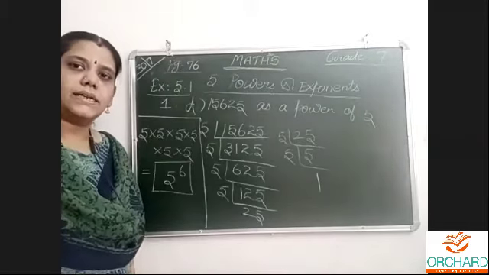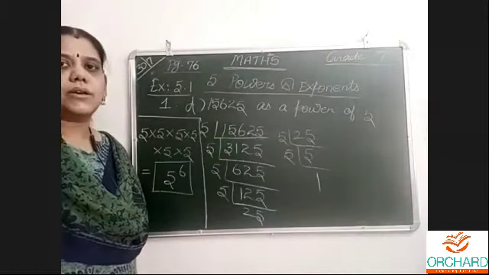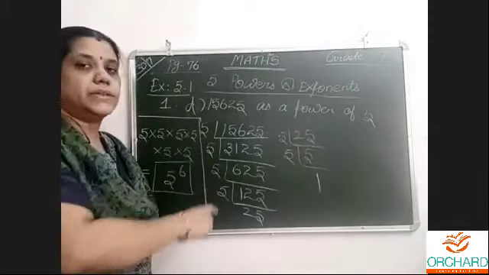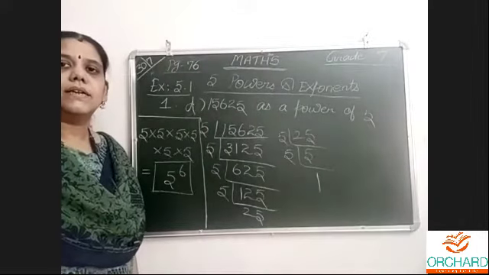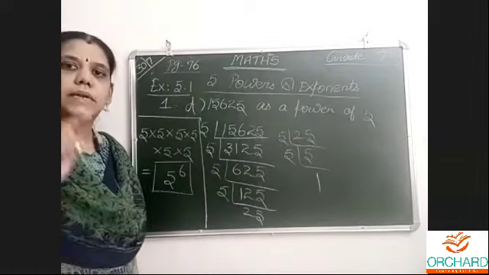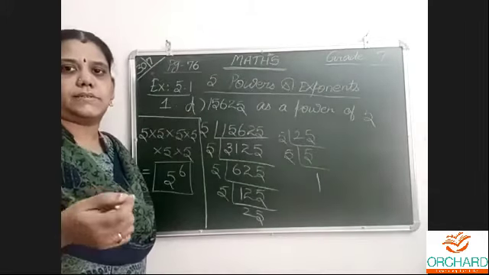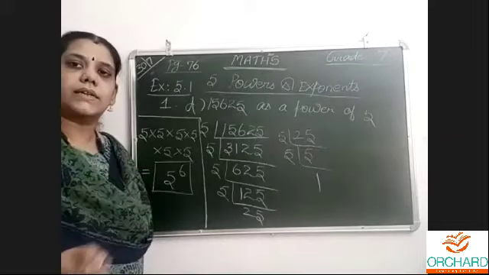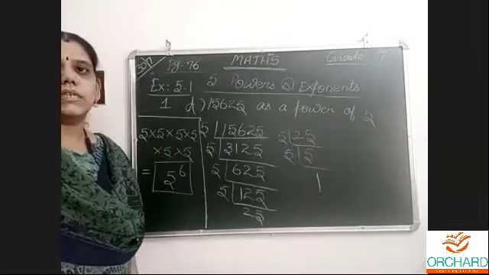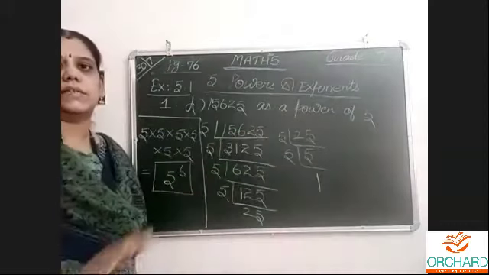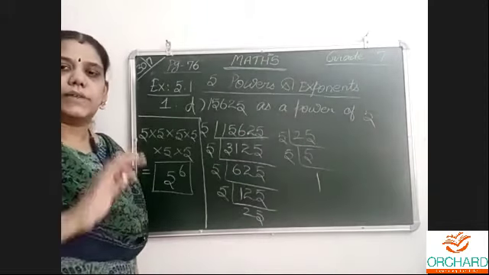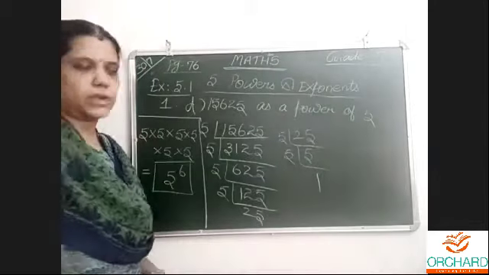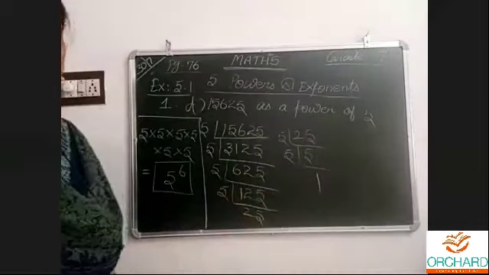Even if a fraction is there, we have to apply laws of exponents. It won't be in the form of a divisor. You won't get it like that. If we can have a fraction, we have to apply laws of exponents. It will be given in the question. Use laws of exponents and solve it. That is another method, not this one. This method as a power method will be like this, and prime factorization will be like this only. Only prime numbers should be used. Yes, at 1 only should stop.